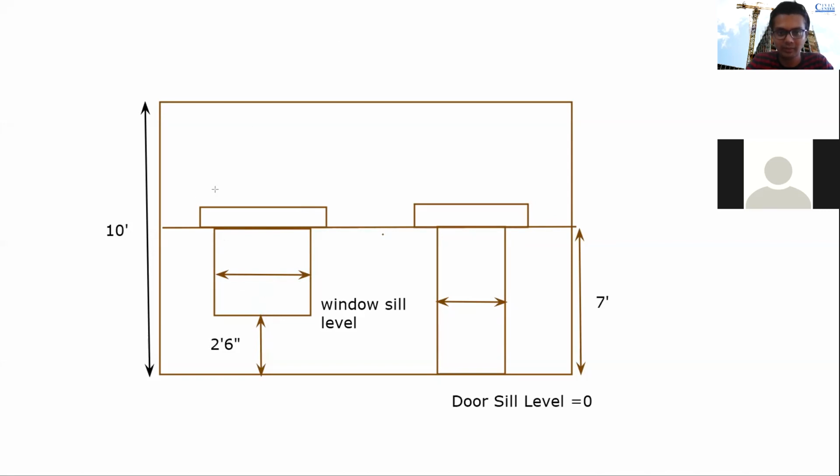So to be clear, let us take this one as 4 feet 6 inches. So this is our window here. This is our window. This is our door. So now we have the window, we have the door. This is our lintel beam. This is another lintel beam.